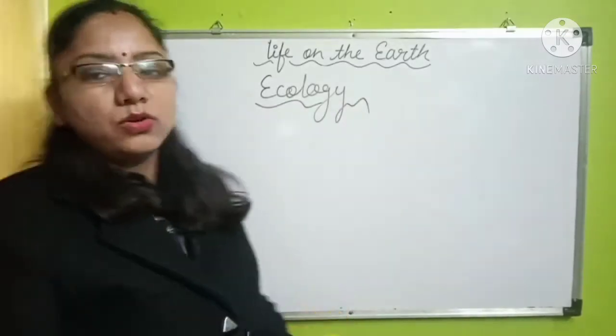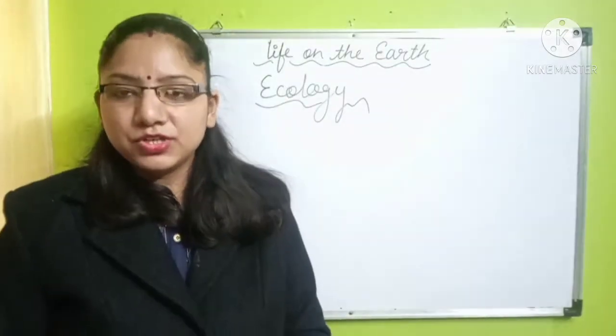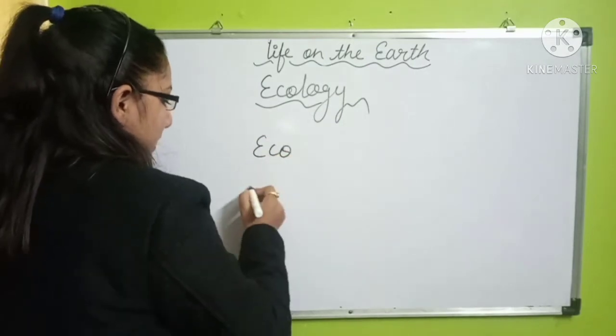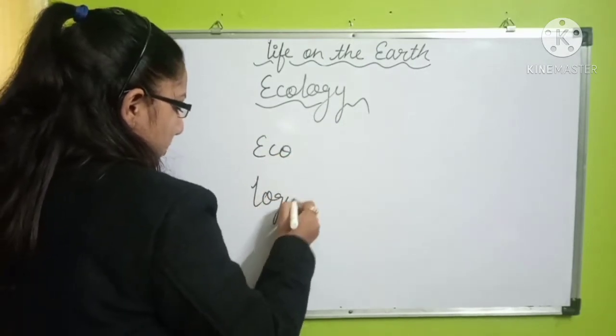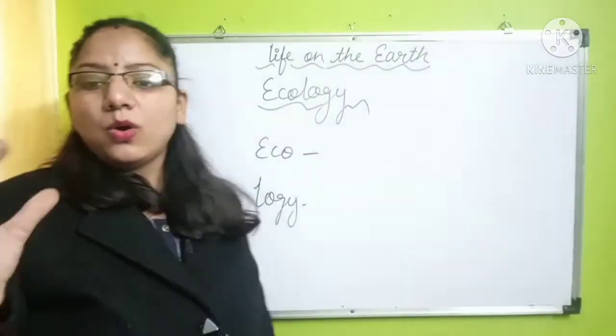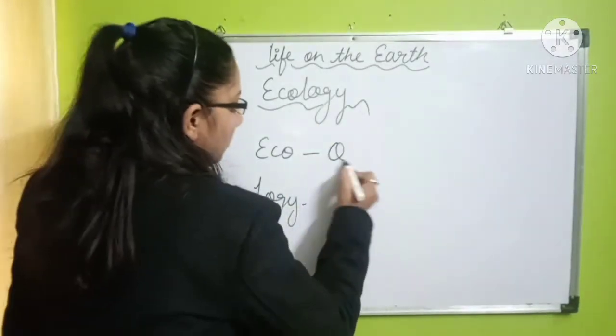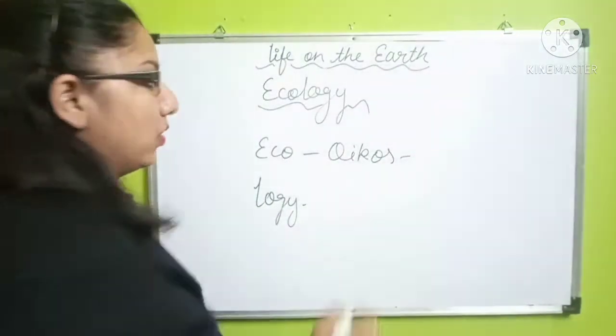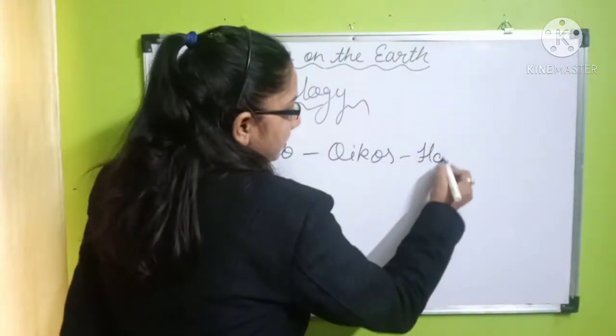The word ecology is a mixture of two words: eco and logy. Eco is derived from the word oikos, O-I-K-O-S. Oikos means home or home-like.